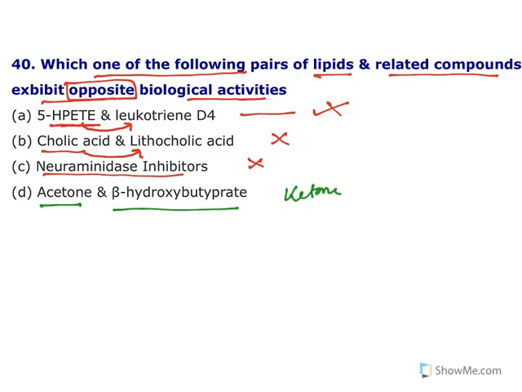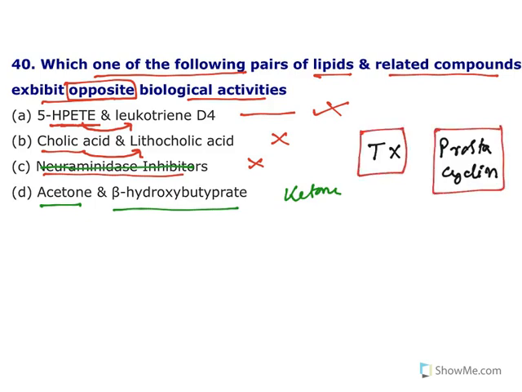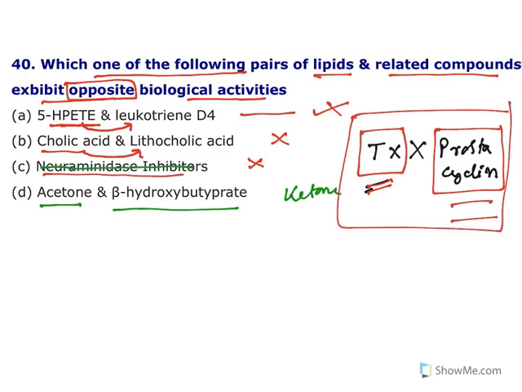See, there is a mistake in this particular question. In fact, the option has to be changed. This question was removed from GPAT 1. Now, what the question should have is thromboxanes and prostacyclins. Now understand the action of this one. Thromboxanes will cause platelet aggregation, whereas prostacyclin inhibits platelet aggregation. They have opposite actions. Thromboxanes also cause narrowing of blood vessels, whereas prostacyclin will cause blood vessel dilation. So they have opposite actions. This question was removed, but I am just telling you for your knowledge. So thromboxane and prostacyclins will have opposite biological actions.